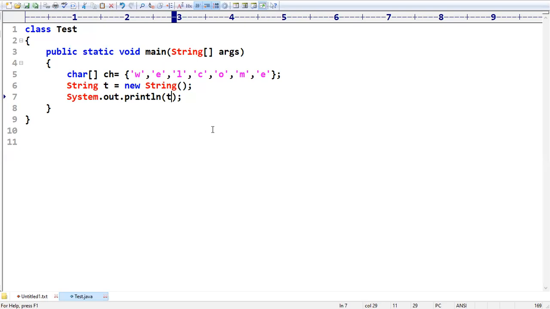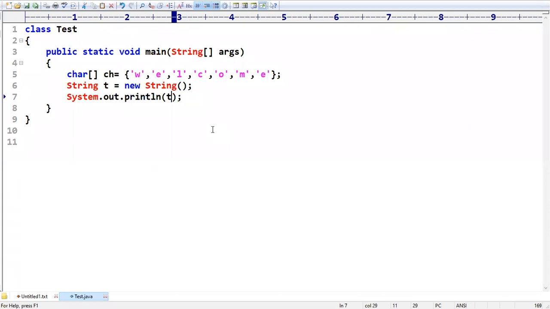Whenever you provide an implementation for toString, when you use the object, automatically it is going to return the content of that object. Like this you can override your toString method. In the same way, in the String class, the toString method is overridden to return its content. Remember the point very well.